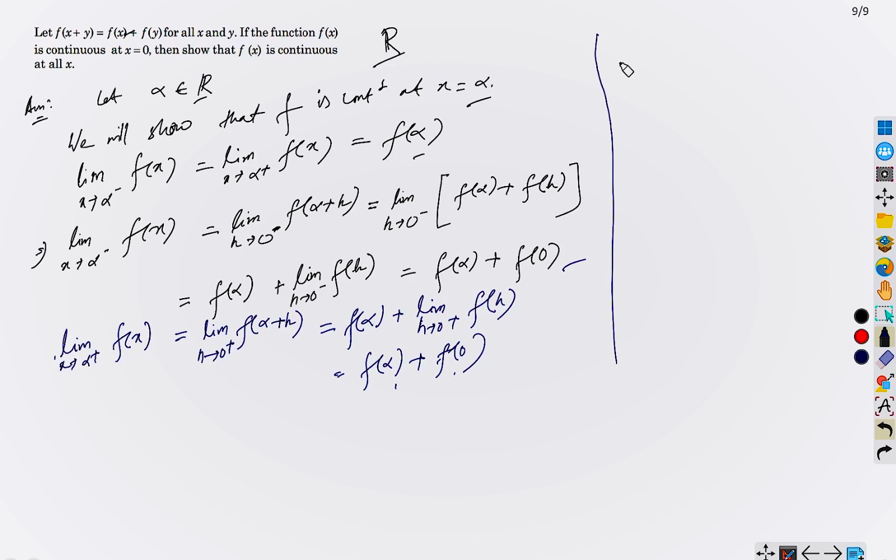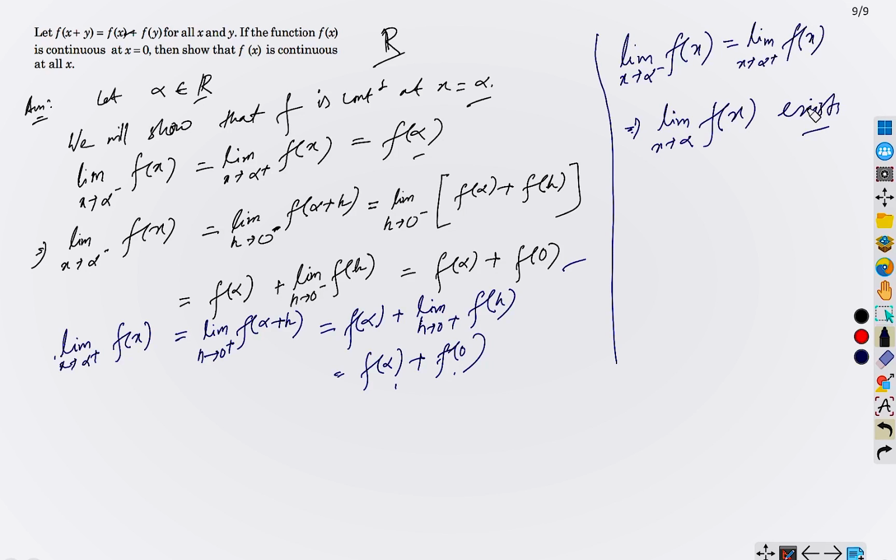We have limit x tends to alpha minus of f(x) equals limit x tends to alpha plus of f(x). So this means that the limit x tends to alpha exists, that's all. Nothing more than that.